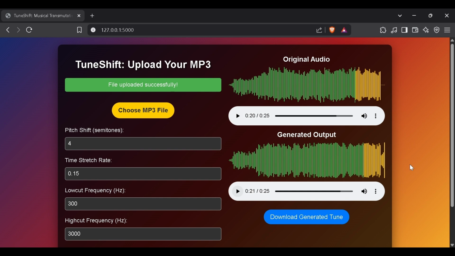And if the user likes the generated output, he or she can simply click on the download button and save it on their local disk.